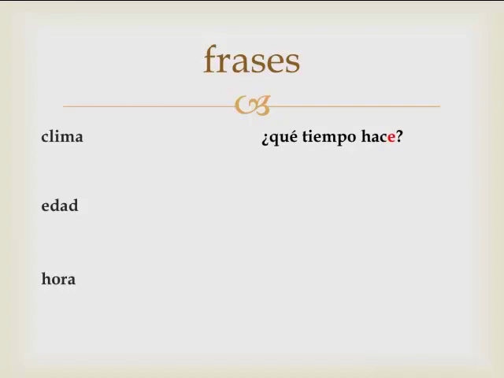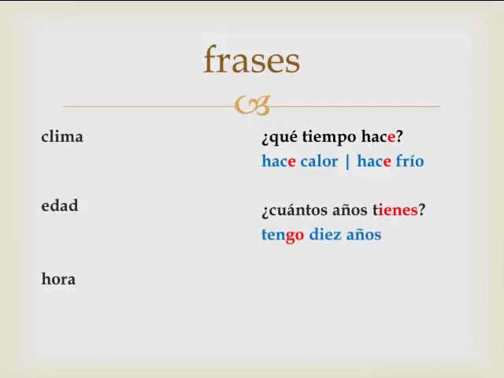If you ask, ¿Qué tiempo hace?, you're asking, what's the weather doing? And you would answer, hace calor or hace frío. It's doing hot or it's doing cold. ¿Cuántos años tienes? How many years do you have? How old are you? Tengo 10 años. I'm 10 years old. ¿Qué hora es? What time is it? ¿Es la una? or son las dos? This is how you would ask these questions in the present tense.